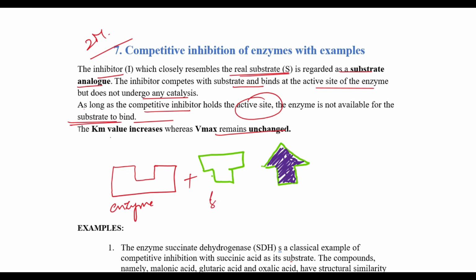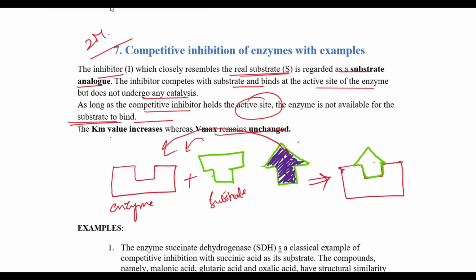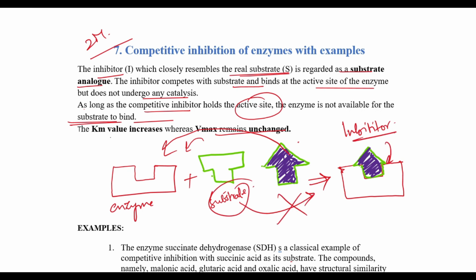This is your substrate that was actually supposed to go and bind here, but instead of the substrate binding, we have this inhibitor which is going and binding to the enzyme. Now this inhibitor has bound to the active site of the enzyme, making the substrate unavailable for binding. This is called competitive inhibition. We will see examples.